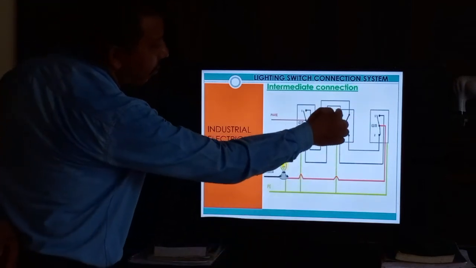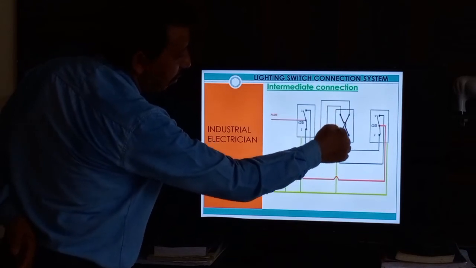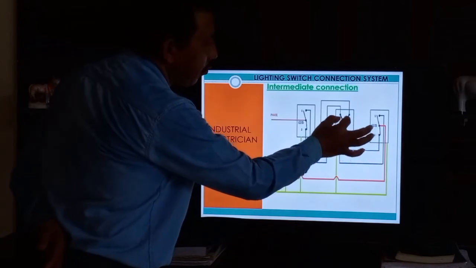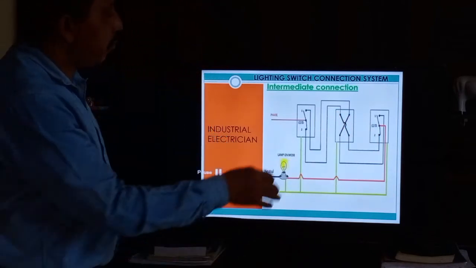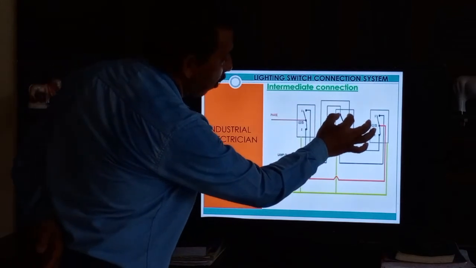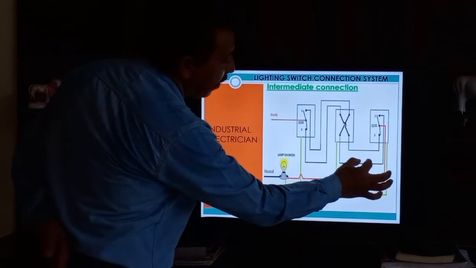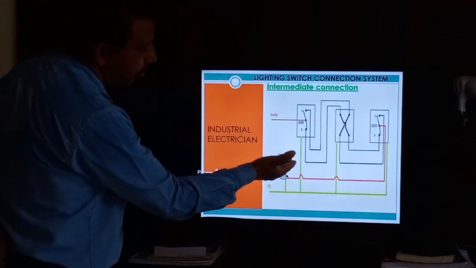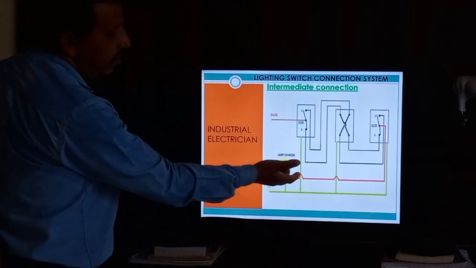So the crossing system is already inside the switch. It is already there inside, so there is no need to put any wire for it. It comes automatically. Okay, so we only wire the loop wires. So this light is now in the on condition. You see the lamp is on.